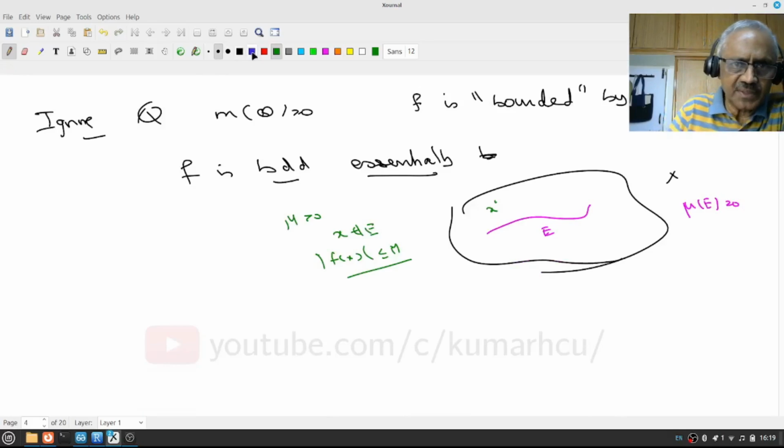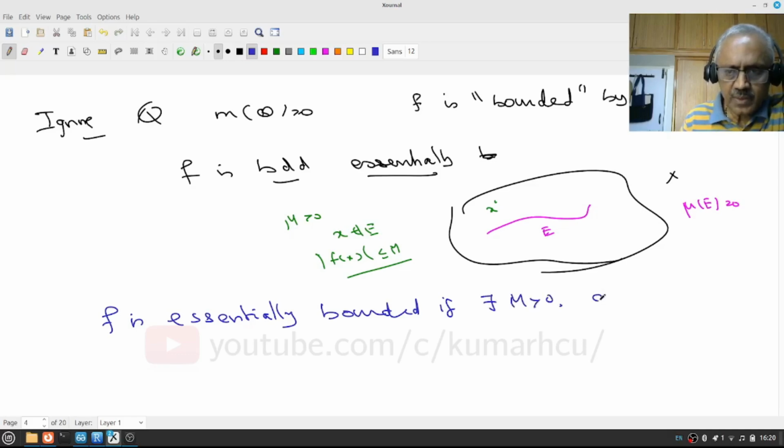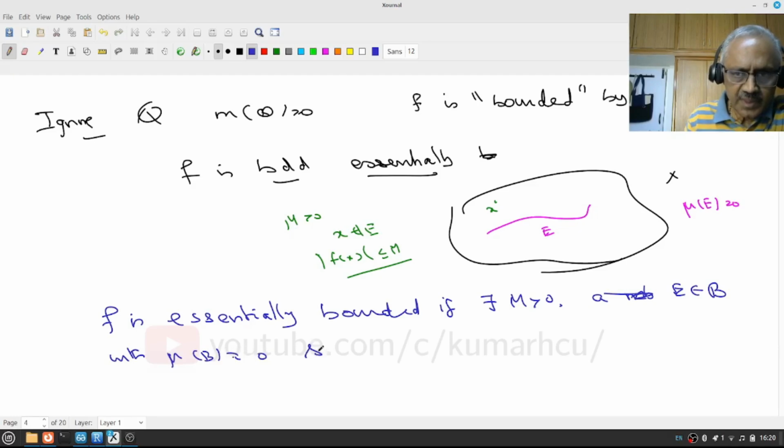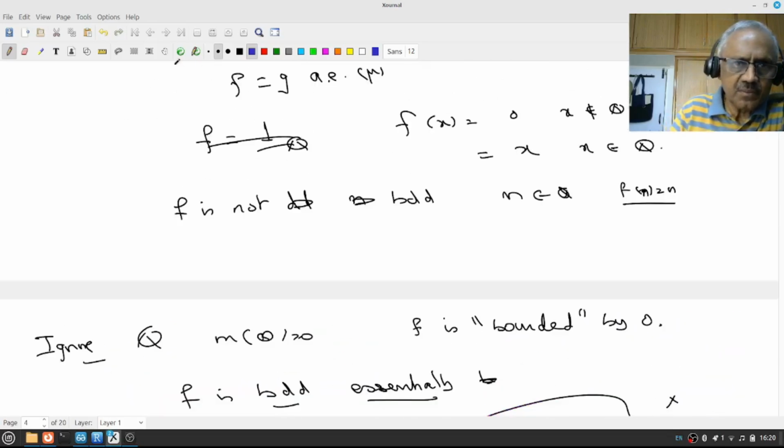So let us write the definition carefully. I say f is essentially bounded if there exists M positive and a measurable set E in the sigma algebra with mu of E equal to 0, such that for all x not in E, we have mod f of x less than or equal to M. A typical example you should keep in mind is this.